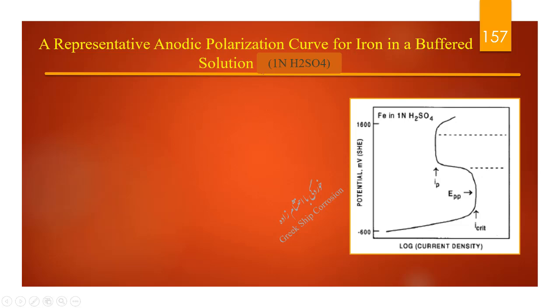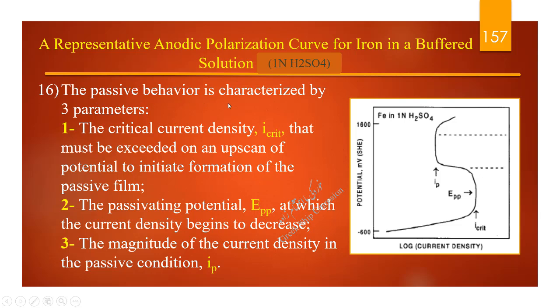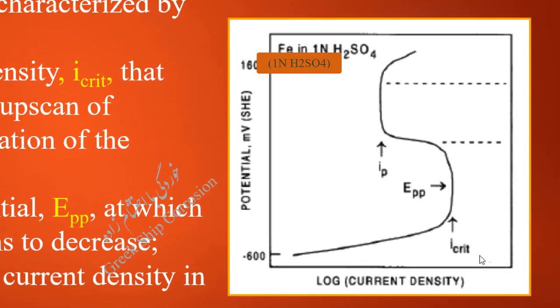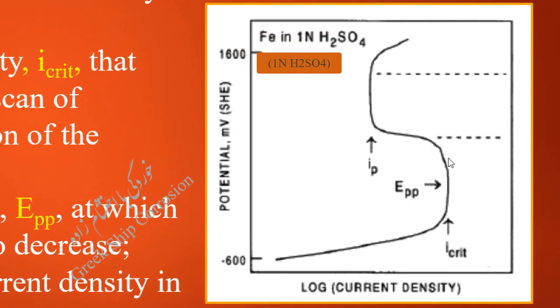Representative anodic polarization curve for iron in a buffer solution. The passive behavior is characterized by three parameters. 1. The critical current density, icrit, that must be exceeded on an upscan of potential to initiate formation of the passive film. 2. The passivating potential, EPP, at which the current density begins to decrease. 3. The magnitude of the current density in the passive condition, IP. Critical current density, passivating potential, current density in the passive condition.